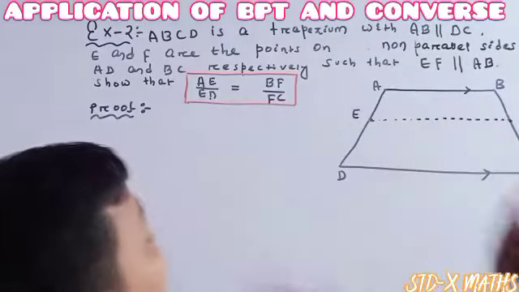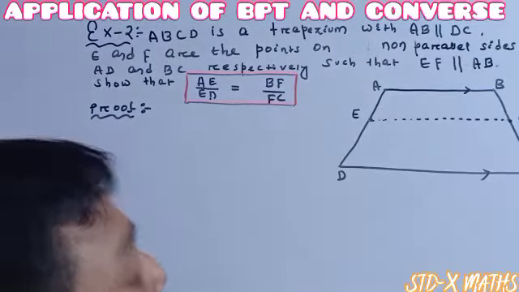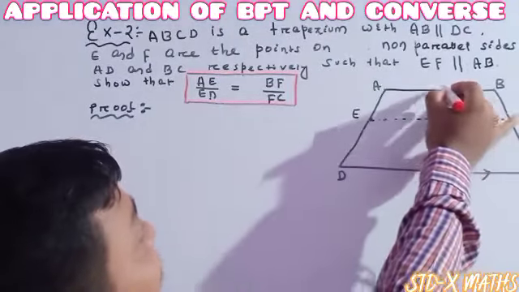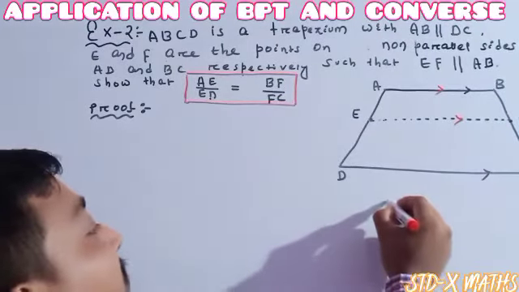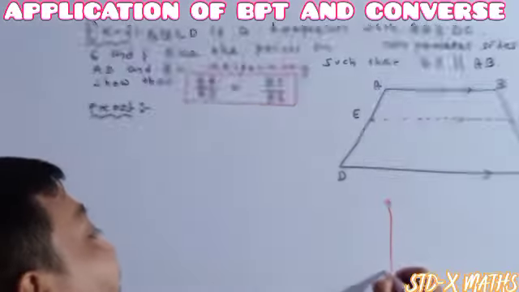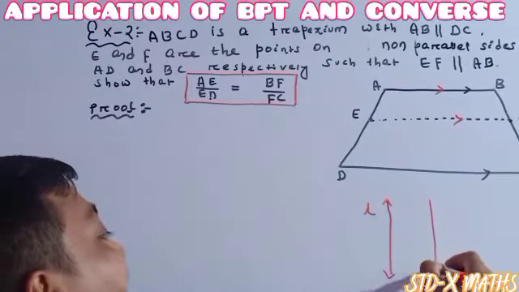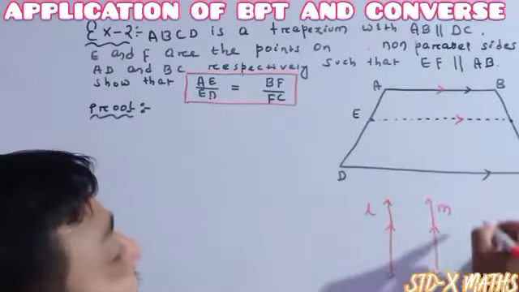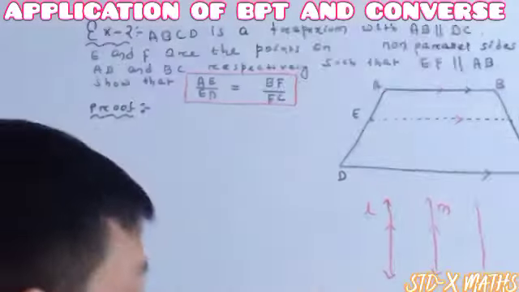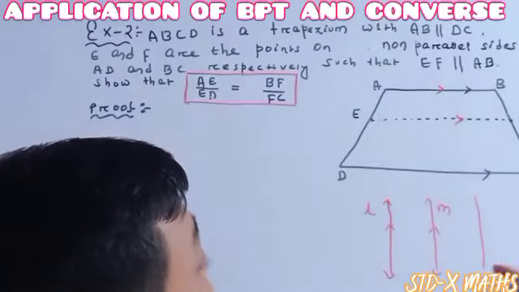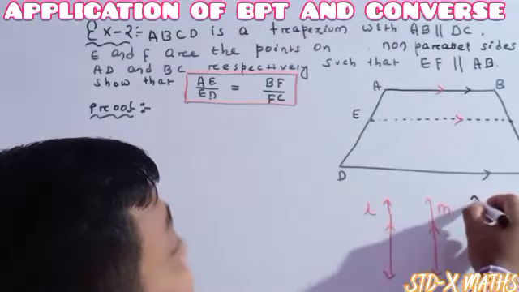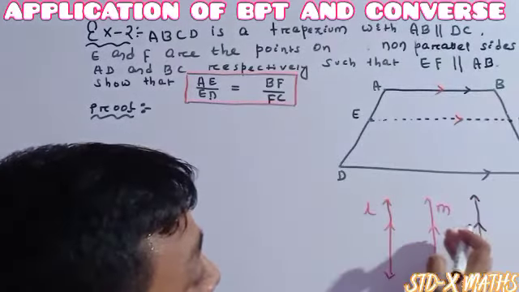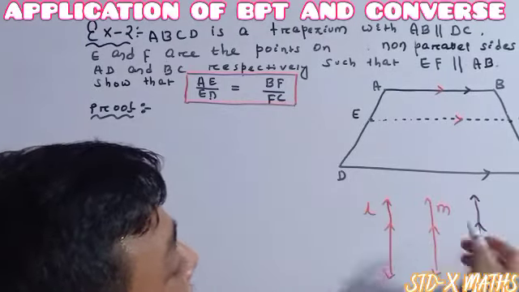See, once again here it is given EF is parallel to AB. This one parallel to this one. One thing you just have to remember: suppose this one is our line L, this one is our line M, and L is parallel to M. Suppose another line comes and this line is parallel to this one, two lines are parallel. Whenever another line is parallel to this one, it means all three lines are parallel to one another.